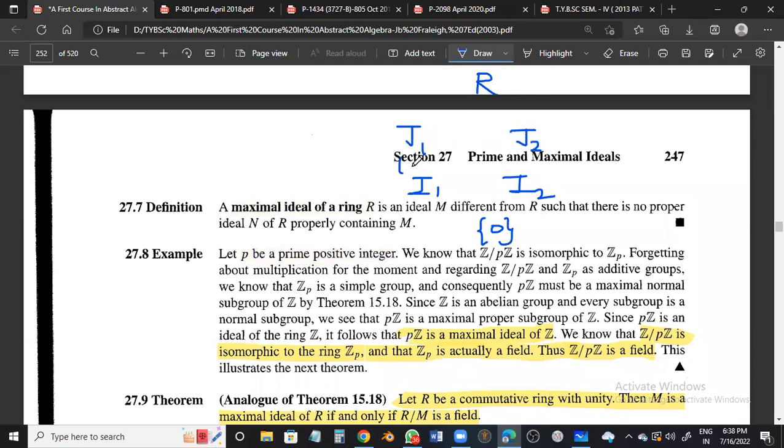So these are subsets. And here I'm having some M. After M, I just have R. There is no other ideal between M and R. If this happens, then this M is the largest of all, and that is known as a maximal ideal. We don't use the word largest. We use the word maximal. Followed me?